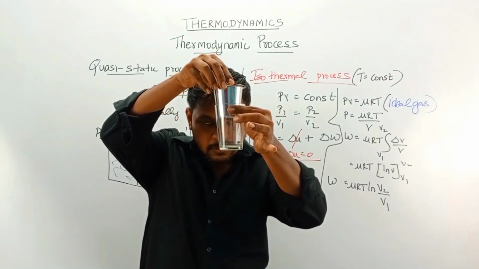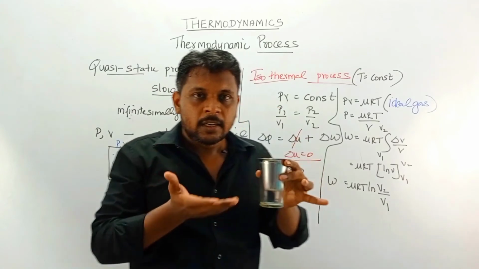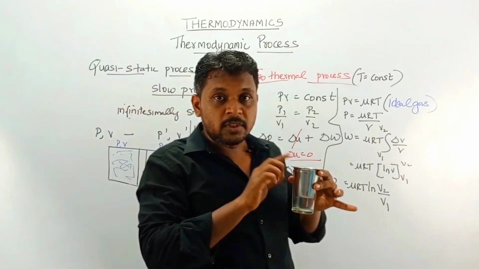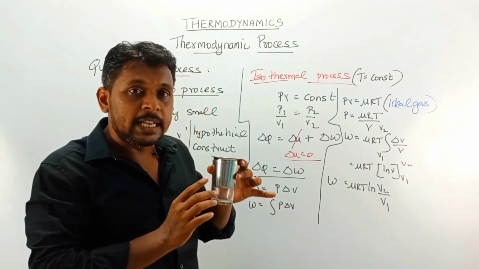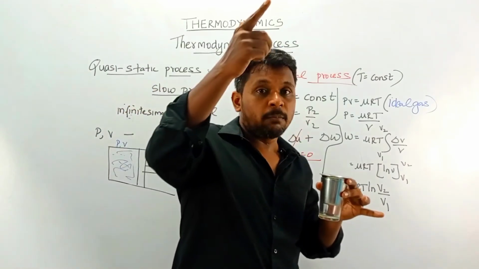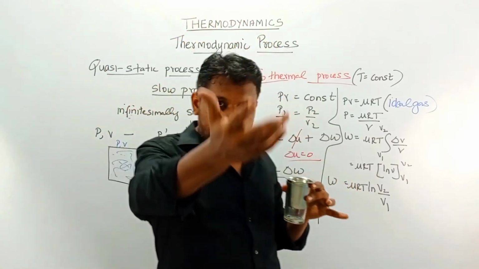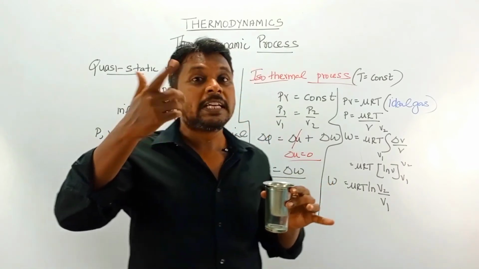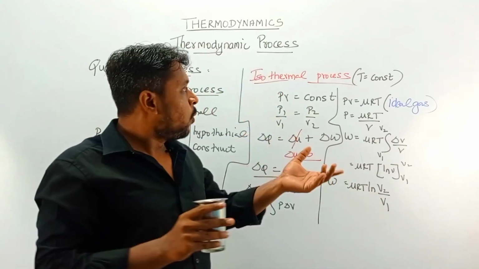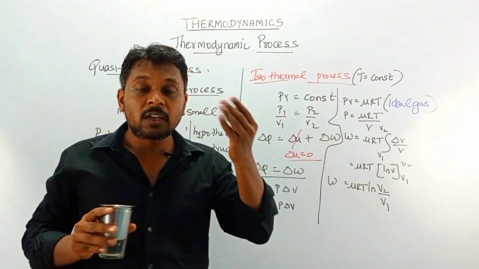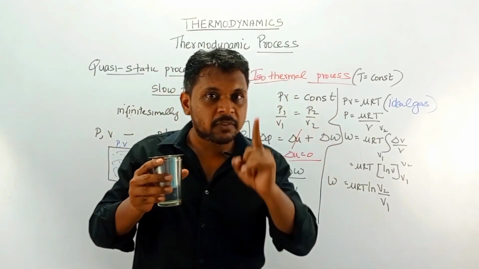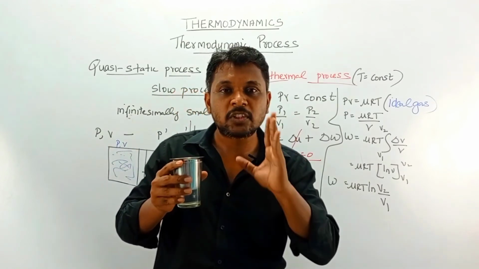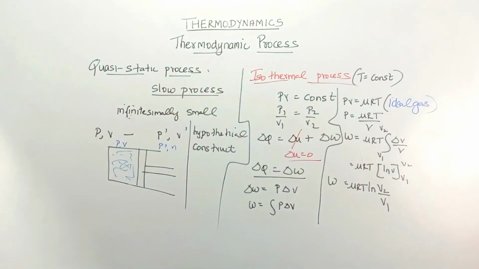So some work is done. We see that the change of position of the piston says that there is a change of pressure. Also we can see that there is a decrease in temperature. As the gas expands, the temperature also decreases. So how could we say this is isothermal expansion? Because in isothermal expansion the temperature has to be maintained.